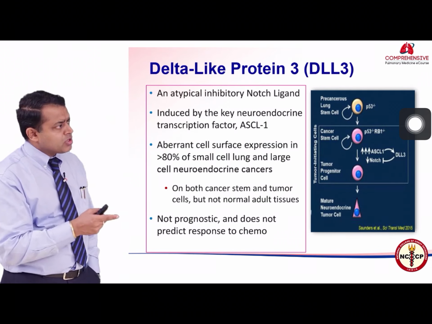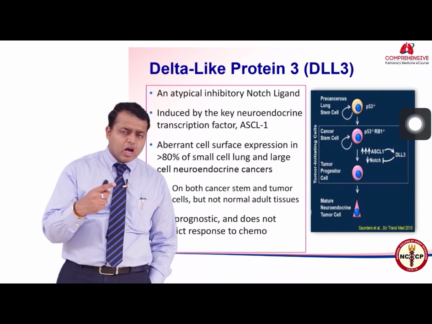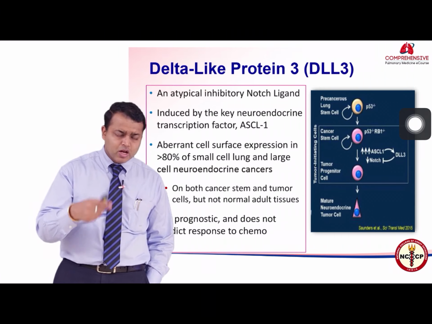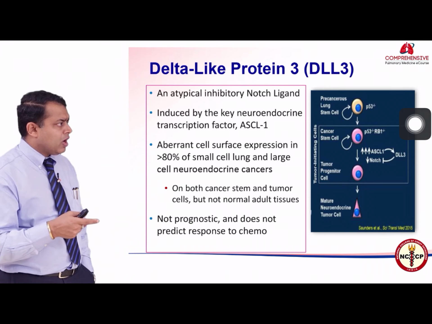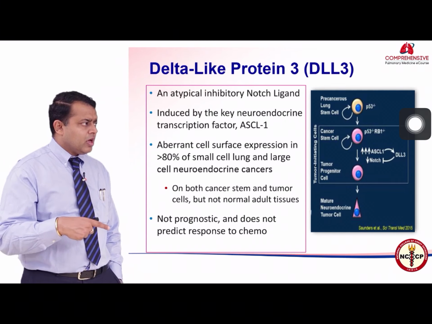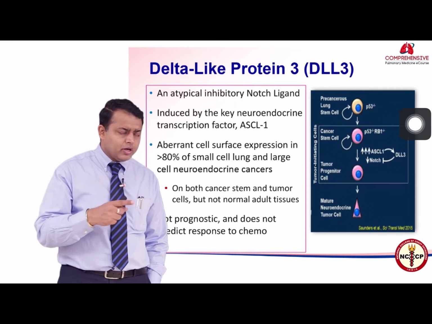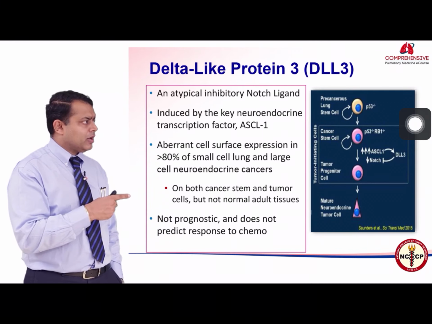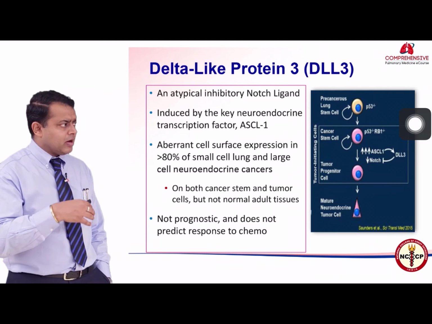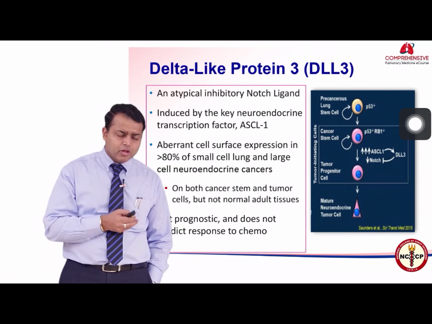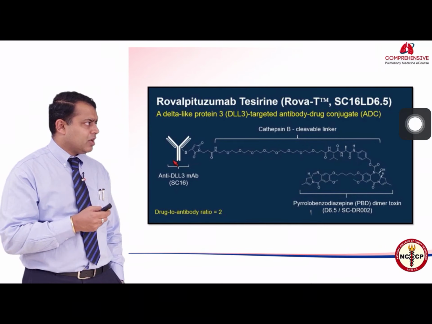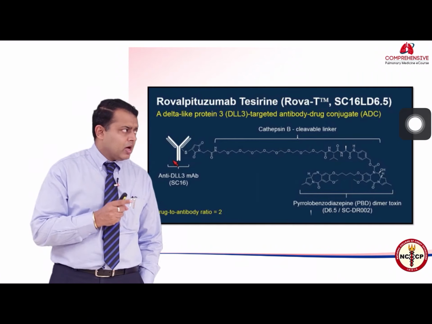So we know that in small cell carcinoma of the lung, it is the P53 and the RB pathway, that is retinoblastoma, and the P53 pathway which is hampered, because of which the cancer stem cells start generating, as a result of upregulation of ASCL1 and downregulation of Notch signaling, which acts through the DLL3 pathway, that is delta-like protein 3 pathway. It causes tumorigenesis and it causes mature neuroendocrine tumor cells to be formed in the body. And this can be targeted by this particular drug called rovalpituzumab tesirine, which is an antibody against delta-like protein 3.